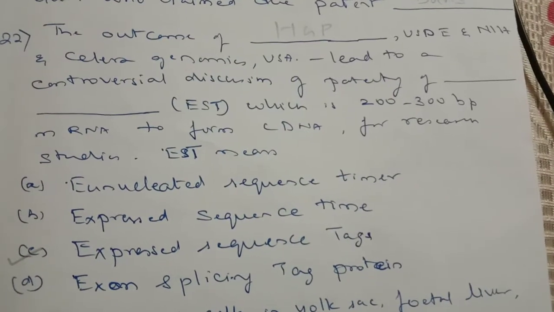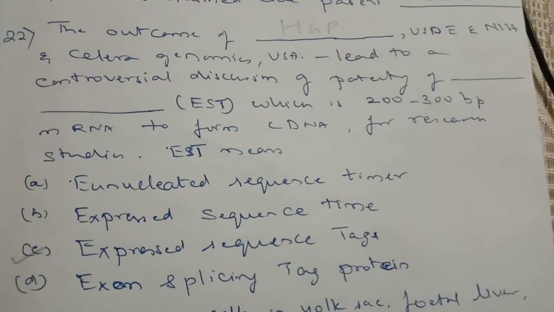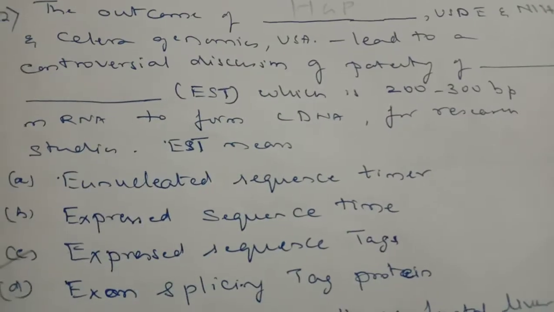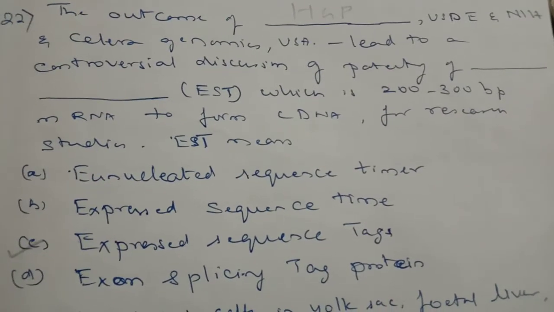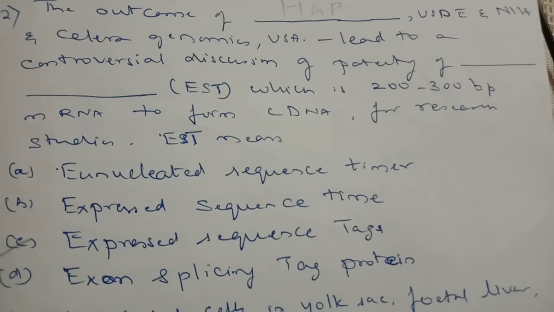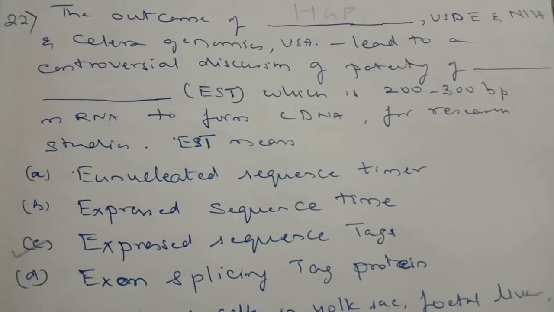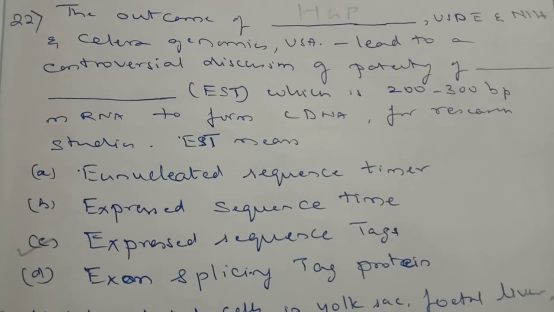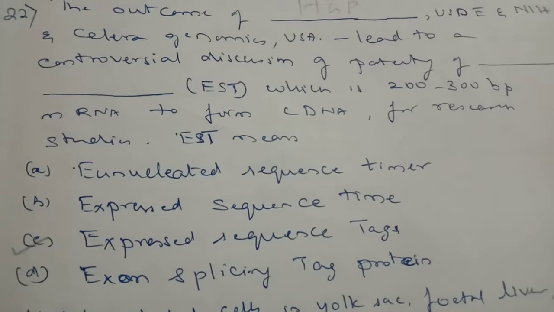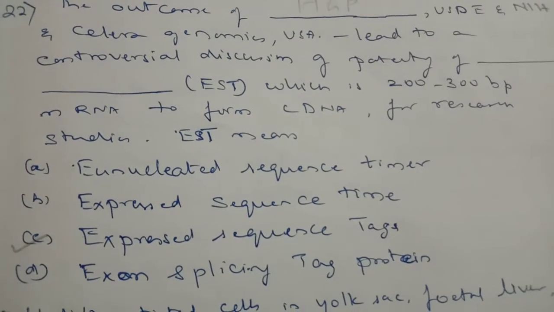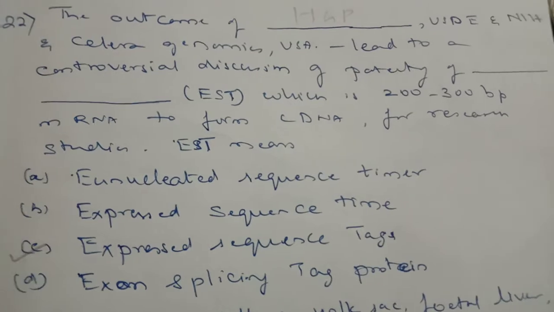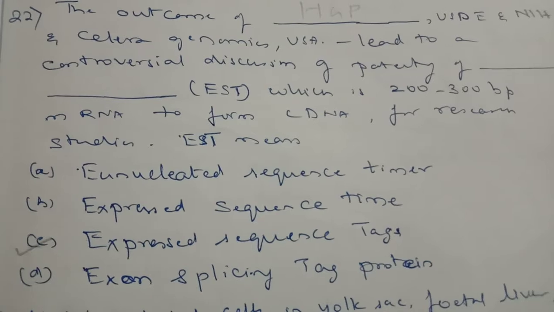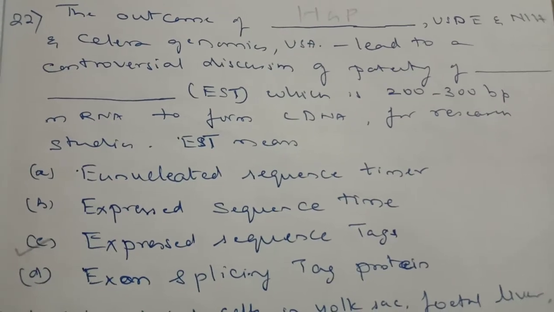I would like to share one more important thing. The outcome of the Human Genome Project, USD and NIH and Celera Genomics USA led to the controversial discussion of patenting of the expressed sequence tags, like during the synthesis of complementary DNA, which is 200 to 300 base pairs of mRNA, which helped in forming a complementary DNA for research studies. Okay, this was one of the important things which was also brought into light, for telling about the promoters and the expressed sequence tags, which can also be involved in patenting.